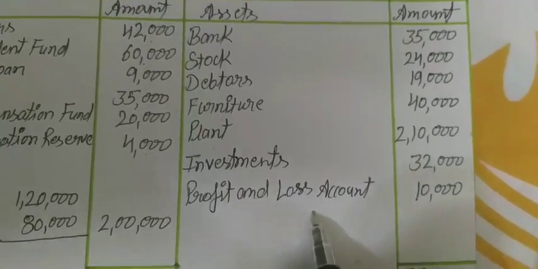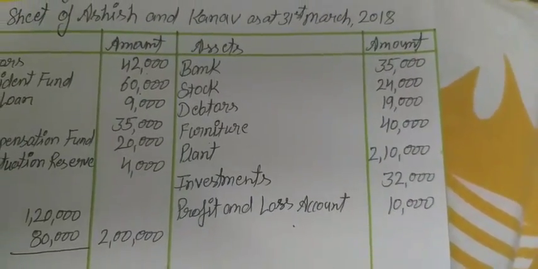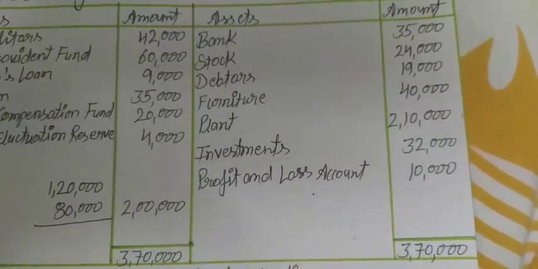Next, assets also we have to write off: stock, debtors, furniture, plant, investment. No need to record the profit and loss account because it is distributed among the partners in their profit share ratio. These assets will be written off.